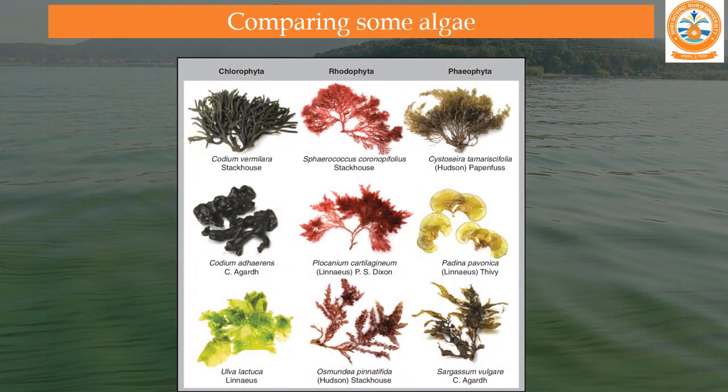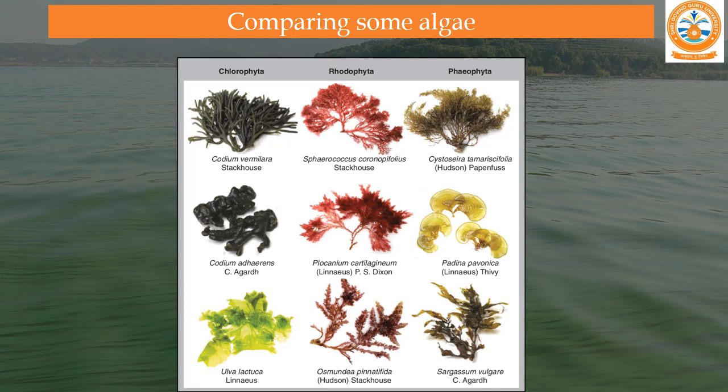Now comparing some of the algae, you can see that Codium is a green alga, so it is Chlorophyta. Ulva is very famous in green algae. Then you can see different red algae, Sphaerococcus species, then Plocamium species. Osmundea is a very famous Rhodophyceae plant.